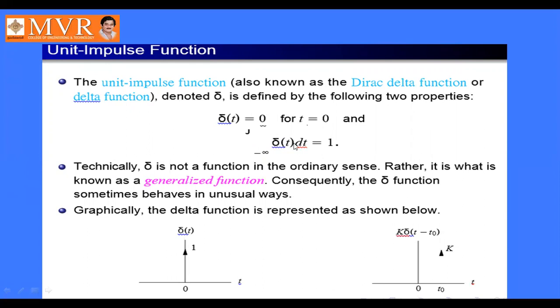Technically, delta is not a function in the ordinary sense. Rather, it is what is known as a generalized function. Consequently, the delta function sometimes behaves in unusual ways. Okay, graphically it is represented like this. It is shifted towards the right side by t naught units.